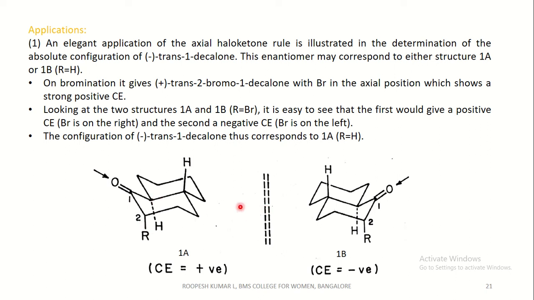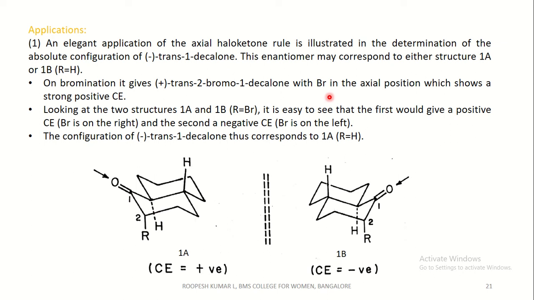On experimental proof, bromination gave plus trans 2 bromo 1 decalone with bromine in the axial position, which shows a strong positive Cotton effect.